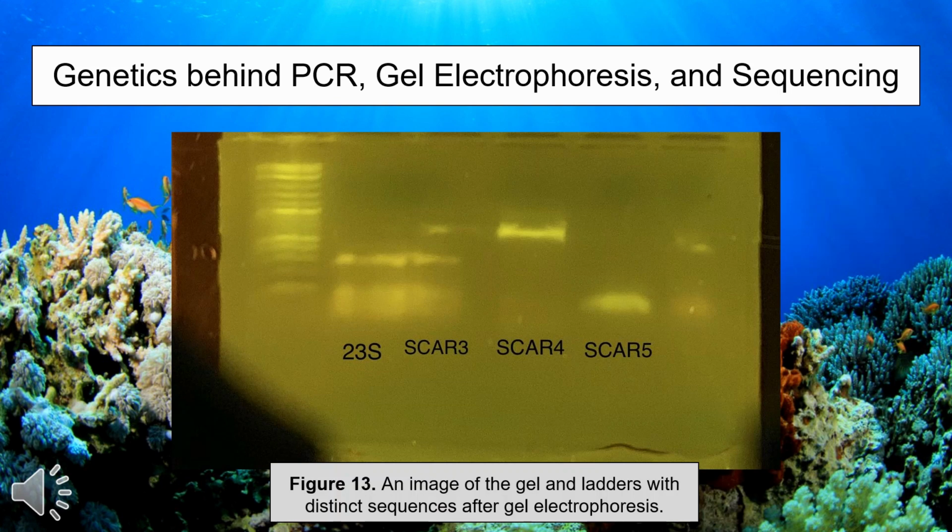Genetics behind PCR, gel electrophoresis, and sequencing. The results from these processes indicate that the genes that are in connection to SCAR3 are significant to the tolerance of the Symbiodiniaceae, because it was most similar to the 23S sequence, as shown in Figure 13. Both of these sequences actually survived, and SCAR4 and 5 were not able to be identified.